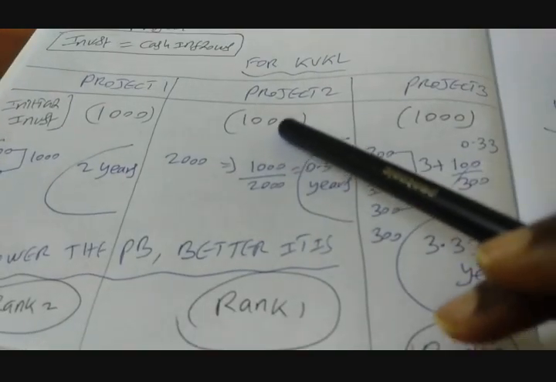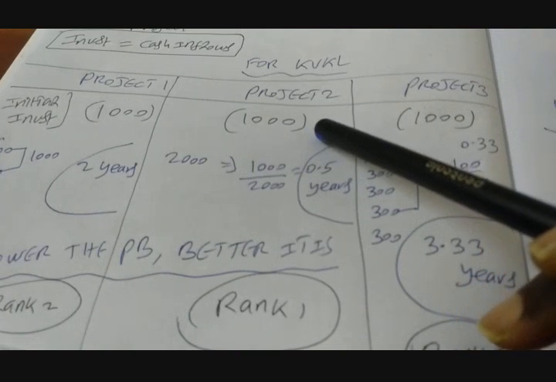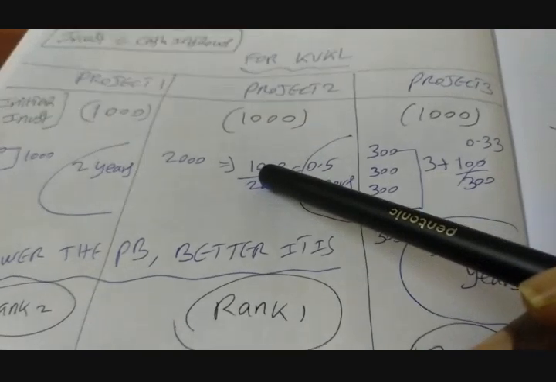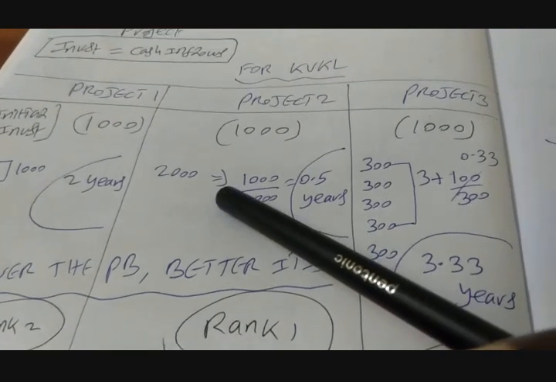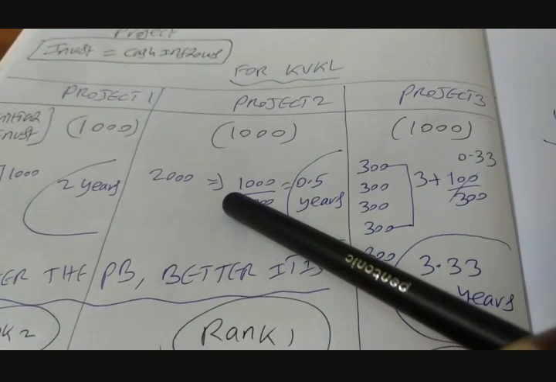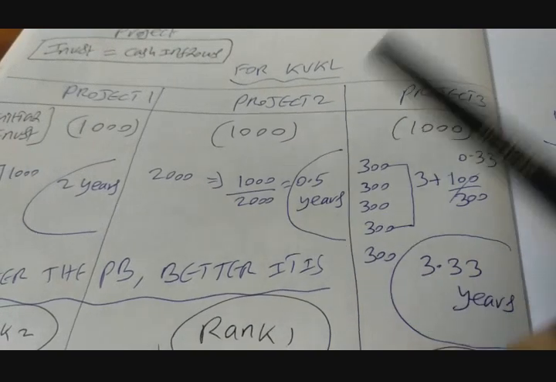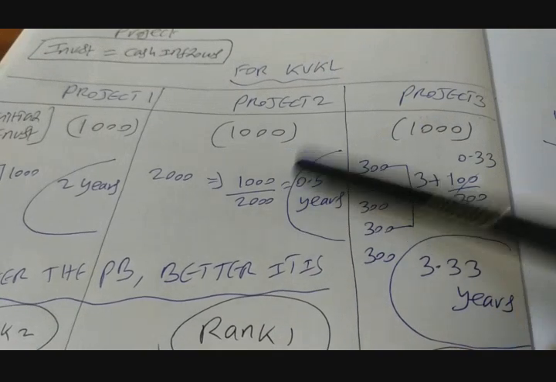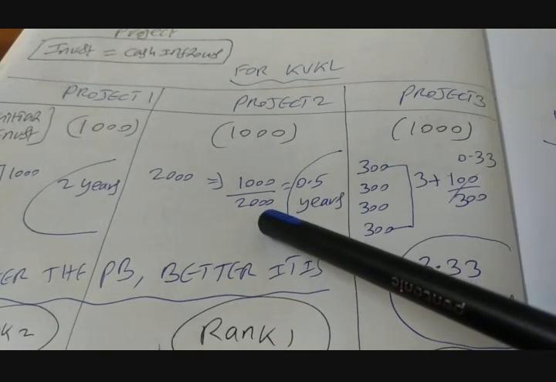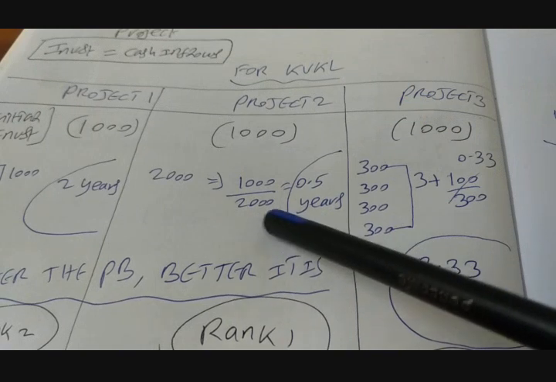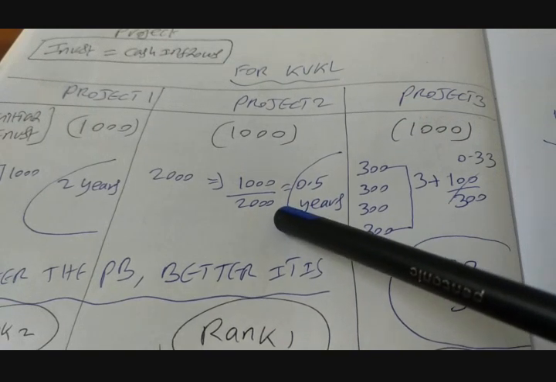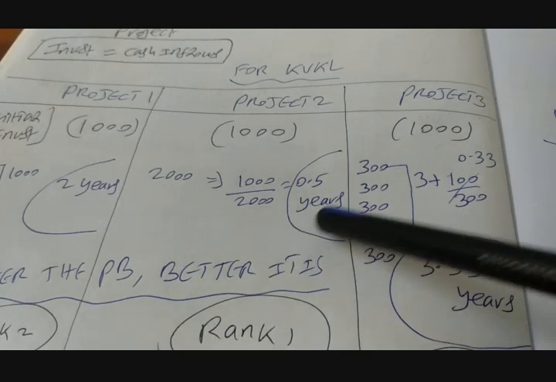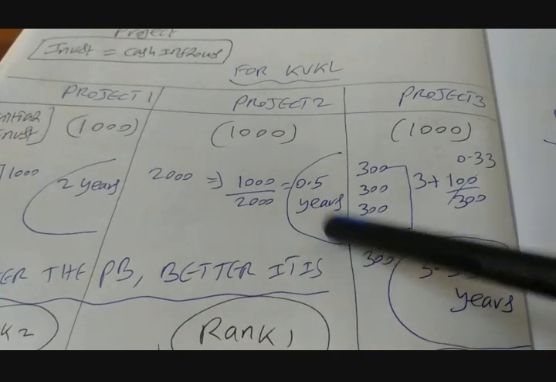We have invested 1000 crores. 1000 crores had gone out of our pocket, and we are expecting that this project is going to give us the cash inflow of 2000 crores. And the life of the project is only 1 year. So what we need is written in the numerator, 1000 crores, and what we are generating is given as the denominator, 2000 crores. So 1000 crores divided by 2000 crores gives us the payback period of 0.5 years for project 2.